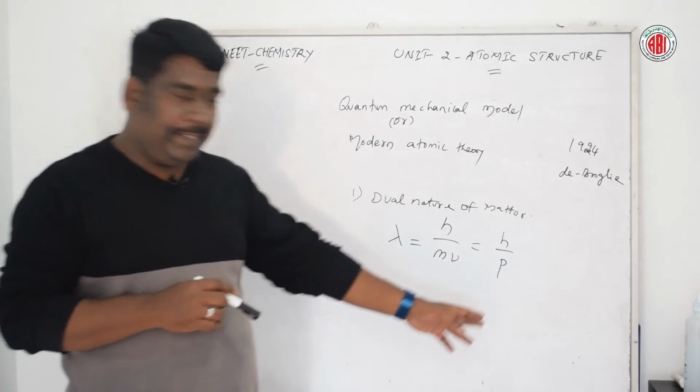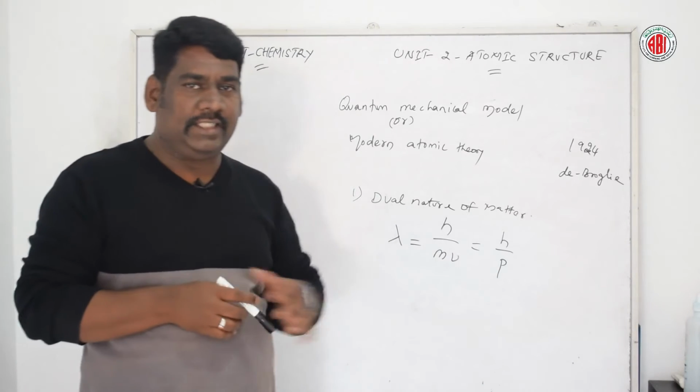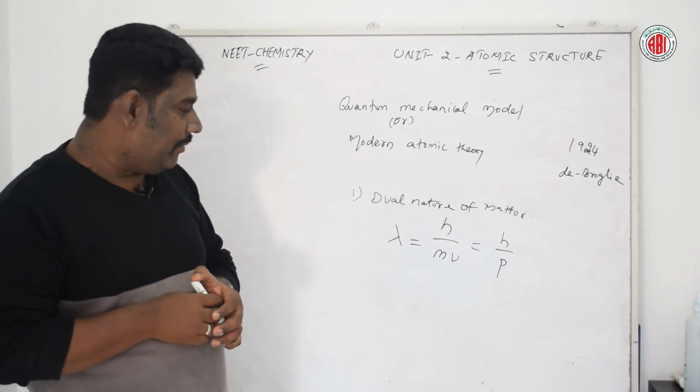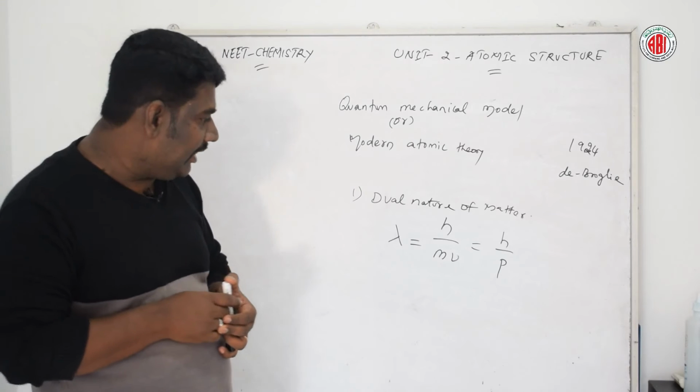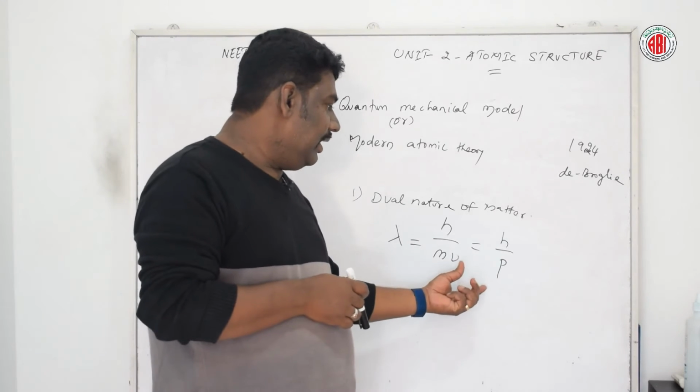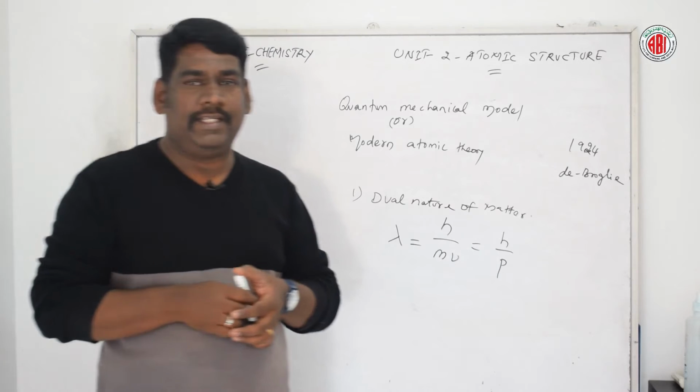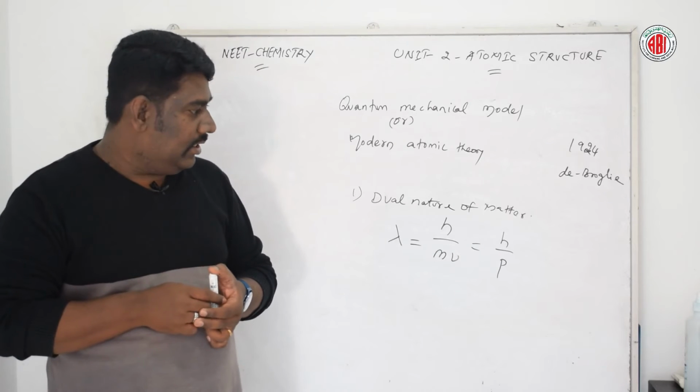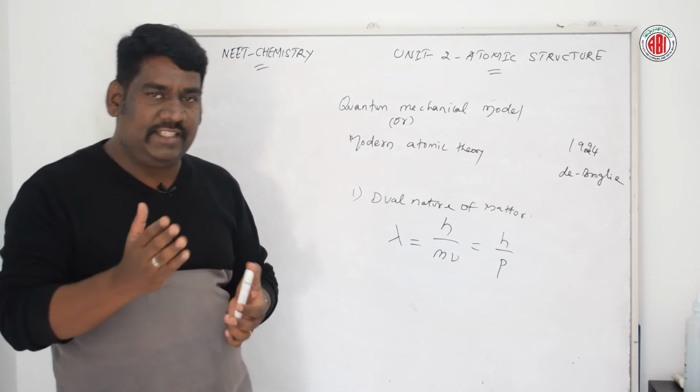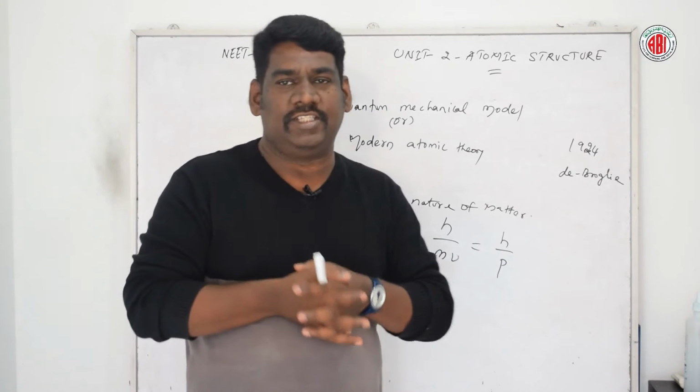Here p is equal to mv, where p is the momentum: the mass of the particle times the velocity of the particle. So this is the equation given by de Broglie. Now let us talk about the derivation of the de Broglie relationship.